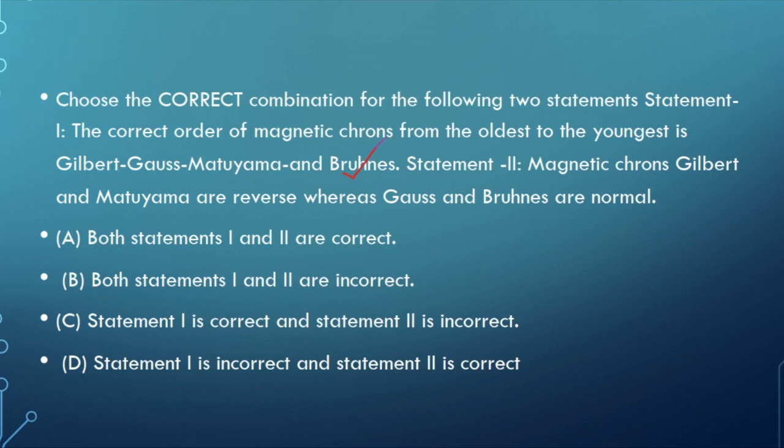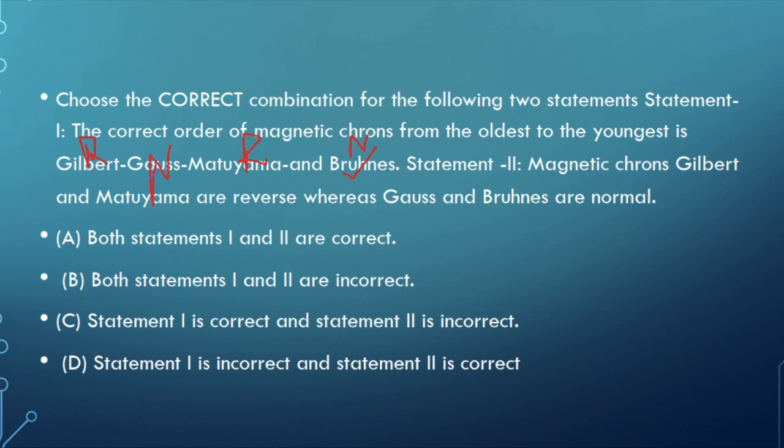Again there is a reversal, an alternation of normal and reverse in magnetostratigraphy. So if it is normal, then the one before it is reverse. Similarly this is again normal, and Gilbert is reverse.